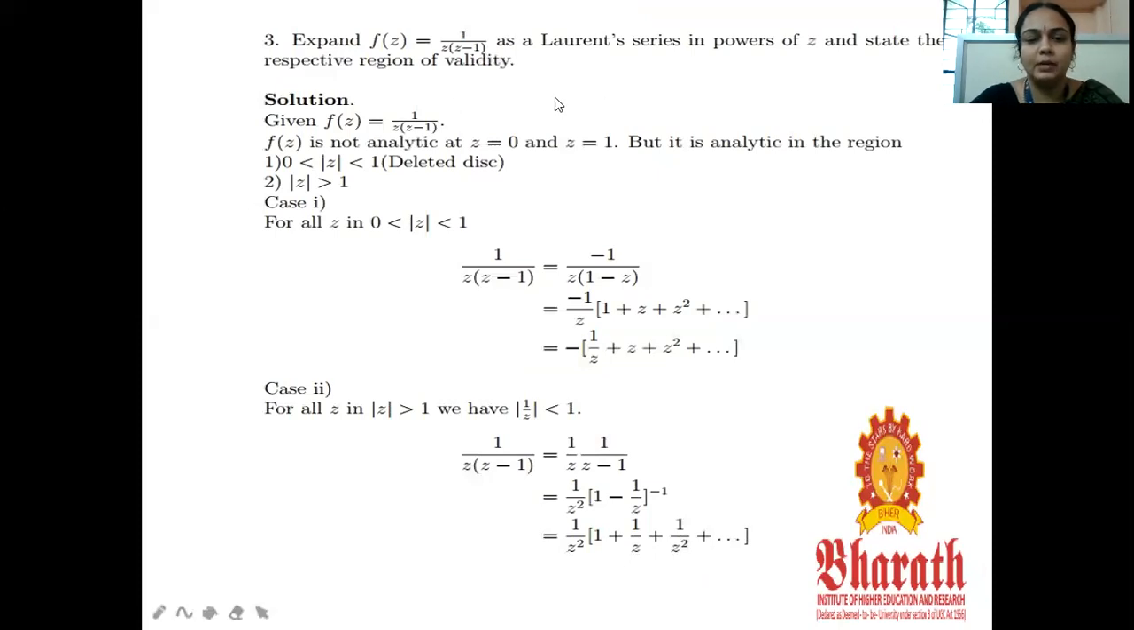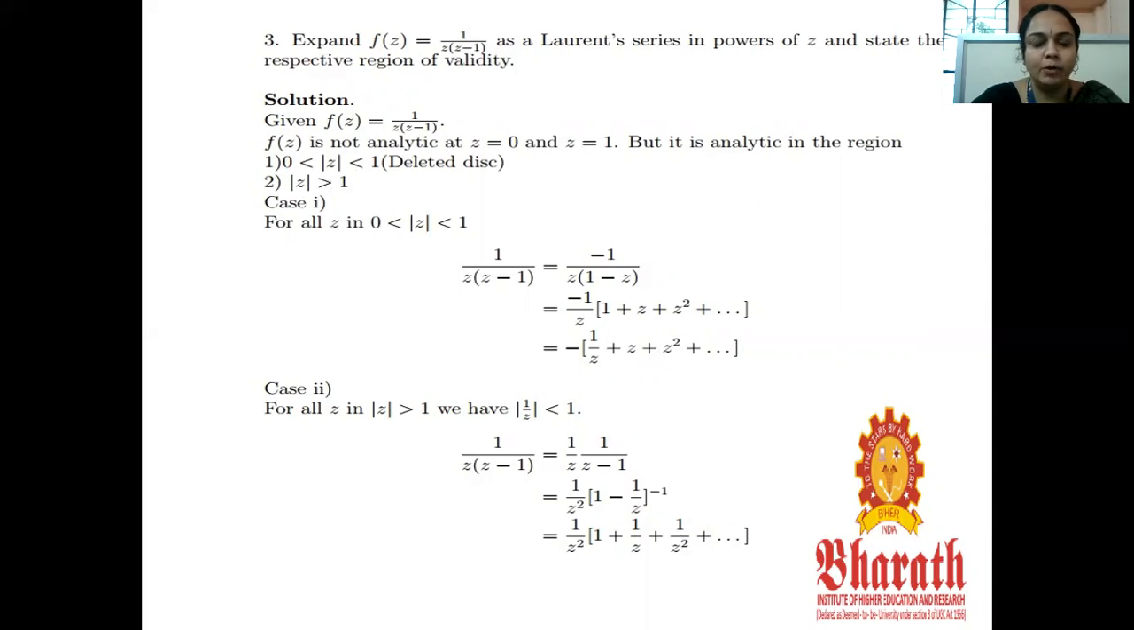Next, expand f of z equal to 1 by z of z minus 1 as a Laurent series in powers of z. We have to find the respective region of validity. So this consists of two parts. One is mod z is less than 1. Another one is mod z is greater than 1.